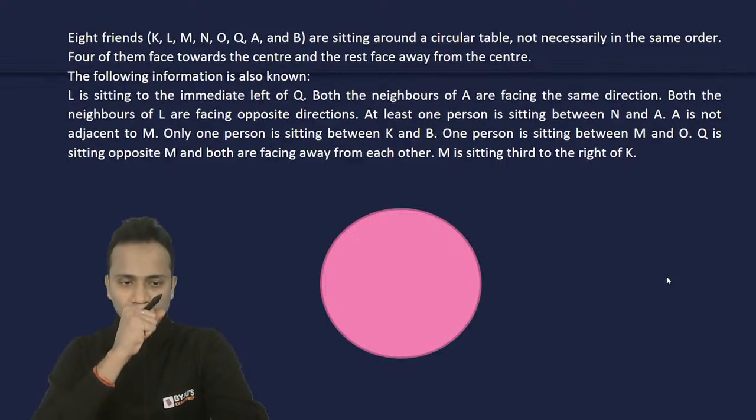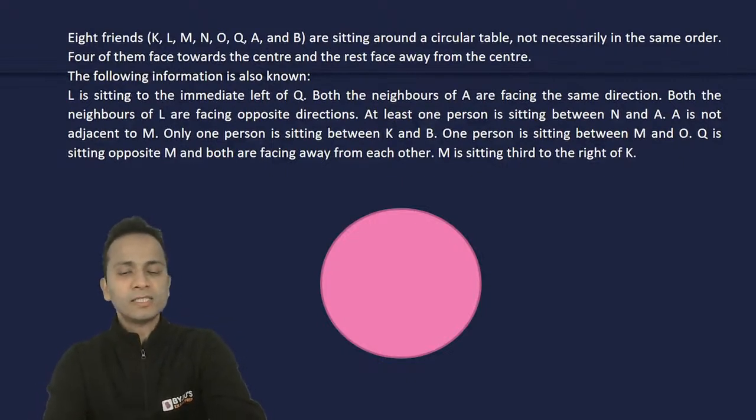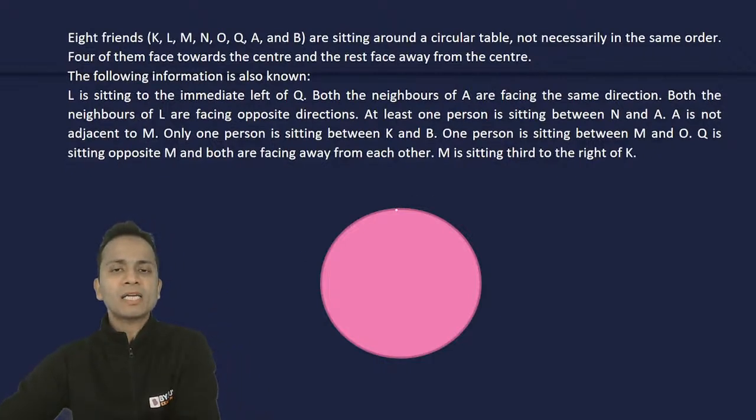All right, so let's consider this circular table. Now there are 8 friends, so I'll mark 8 positions at equal distances. I will number the chairs just for your convenience.